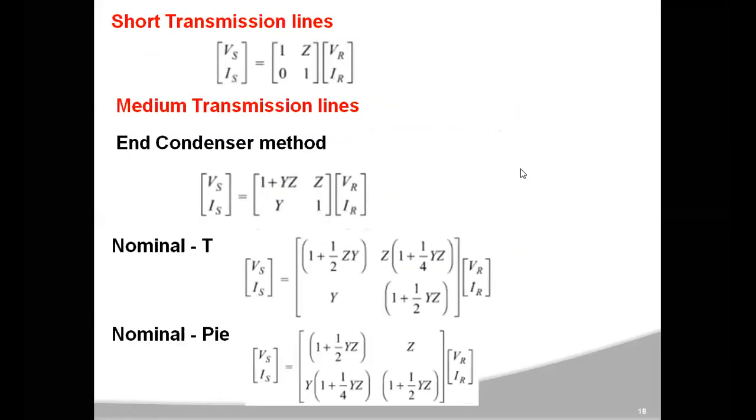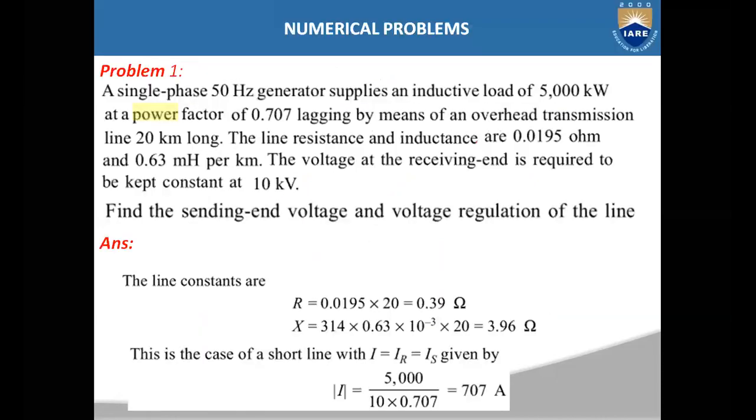Let us solve one problem so that you will understand in a better way. Problem number 1. A single phase 50 Hz generator supplies an inductive load of 5000 kilowatts at a power factor of 0.707 lagging by means of an overhead transmission line of 20 kilometers long.